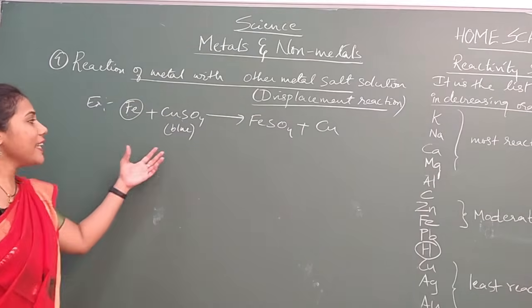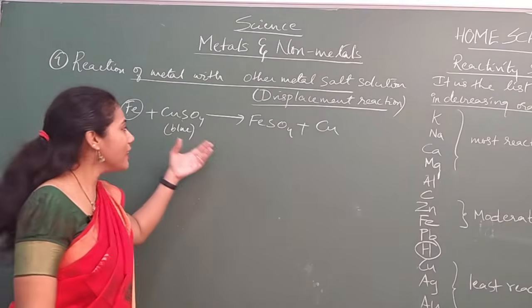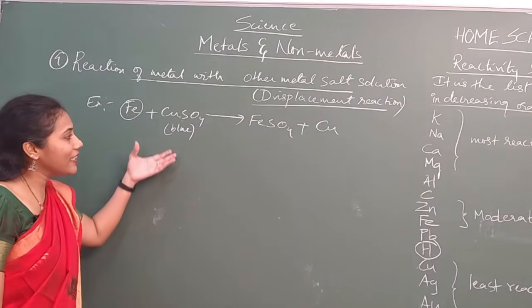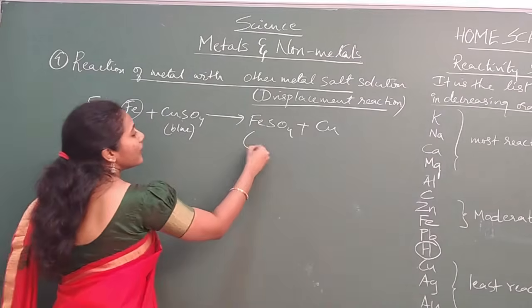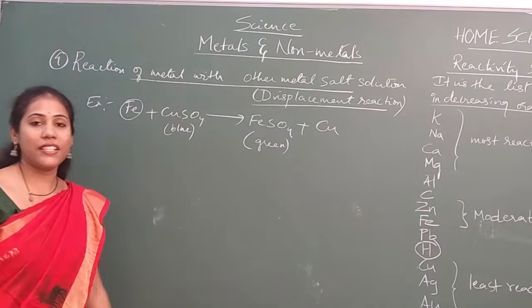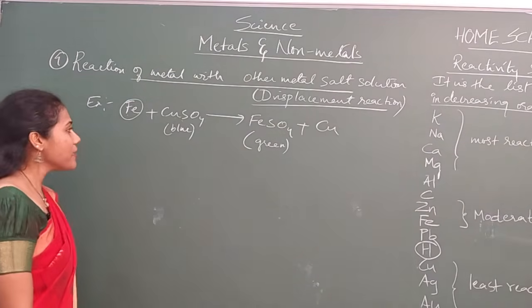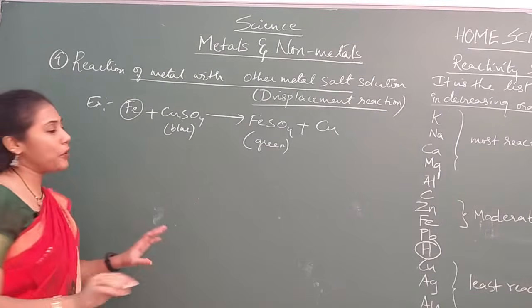So this reaction I have shown as a demonstration in chapter 1, isn't it? The same reaction we are studying once again. The blue color of copper sulfate will be converted into light green colored ferrous sulfate solution. Yes or no?